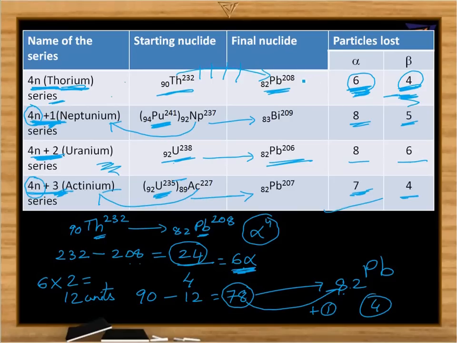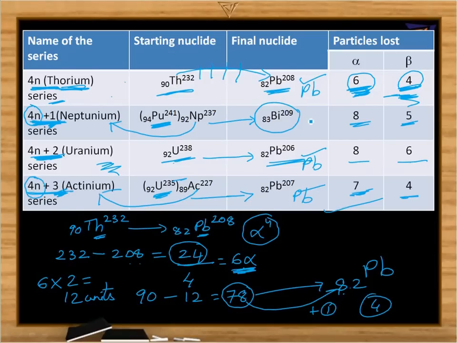And see an interesting thing here. In all these three cases, the final product formed is lead. Isn't it? In the 4n, 4n plus 2 and 4n plus 3 series, in all three series, the final product formed is lead. But in the case of the 4n plus 1 series, the end product is bismuth. It is not lead. So that is about the disintegration series.